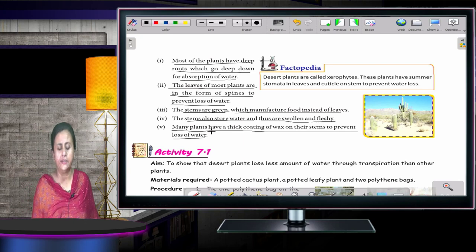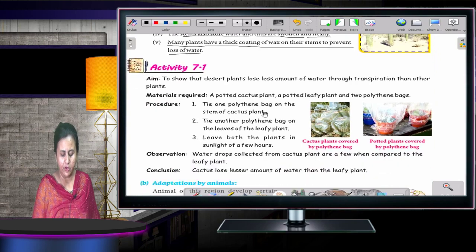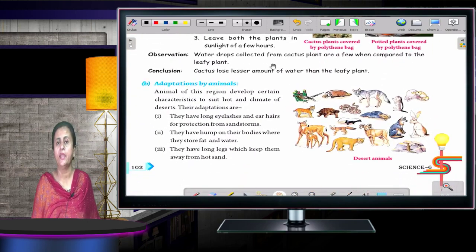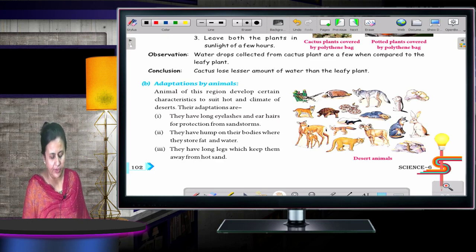Now children, there is an activity to show that desert plants lose less amount of water through transpiration than any other plant. This is very easy, you can just go through them. Okay. Now, what are the adaptations made by animals in the desert region? What all changes do they make?